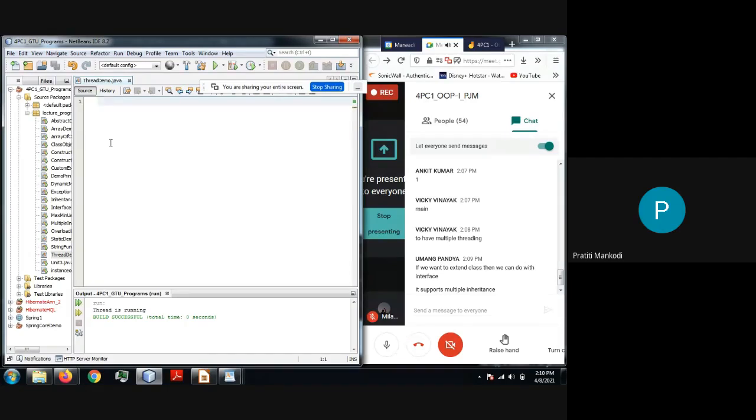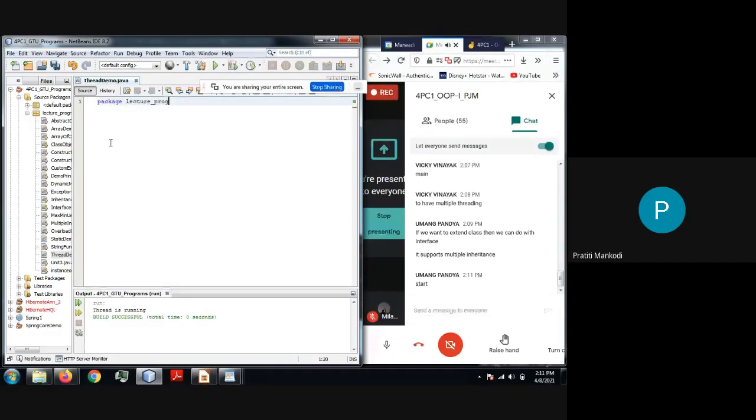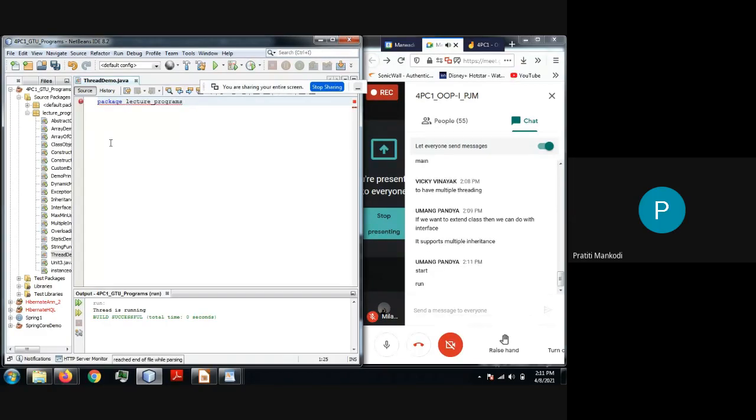Which two methods have we seen with respect to threads? Anyone remembers that? Yes, one was start, and the other run, exactly. Start is used to start the thread.